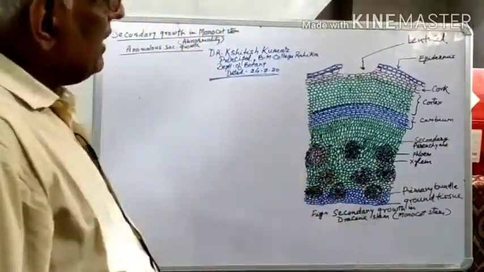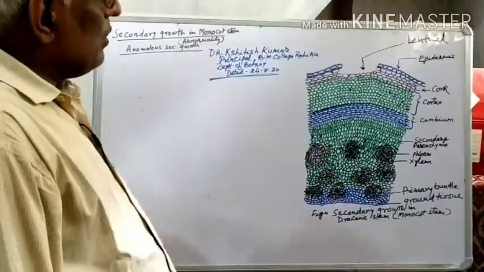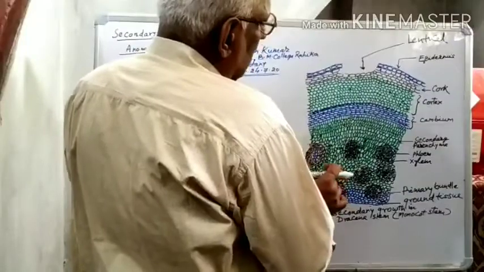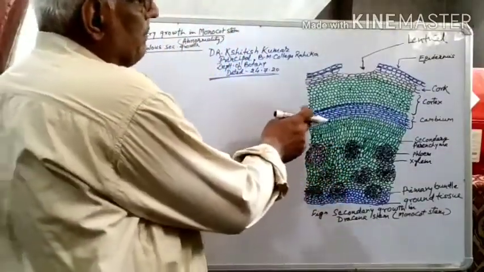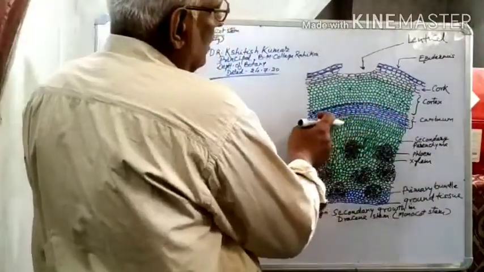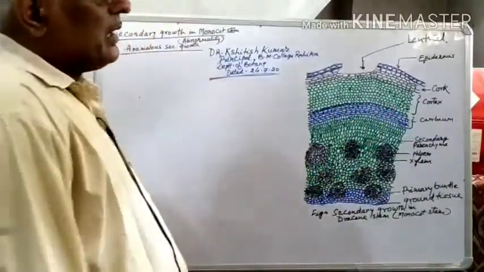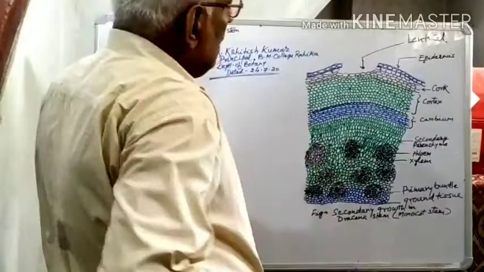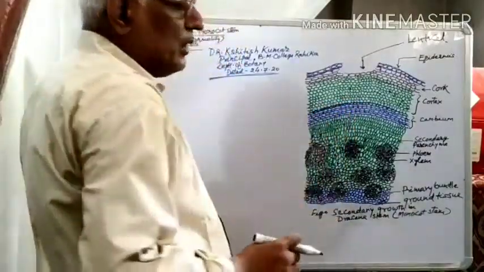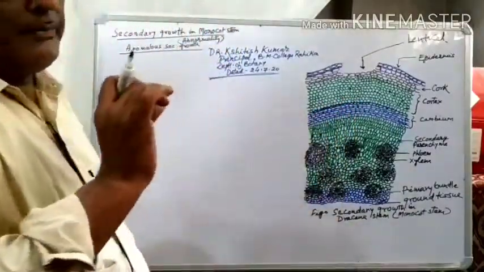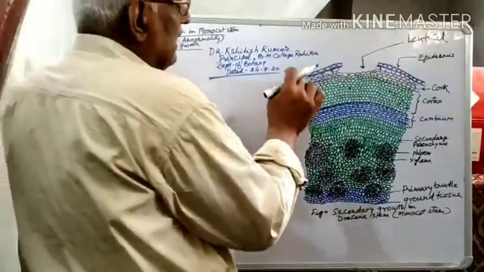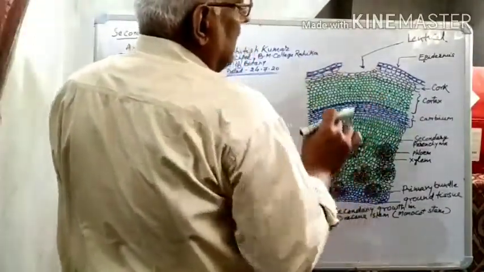These are embedded in the parenchymatous ground tissue. When secondary growth starts, a cambium ring forms in the parenchymatous zone. As we know, in monocotyledons there is no endodermis or pericycle, so in the parenchymatous zone a layer of meristematic tissue is formed, and that layer acts as the cambium.